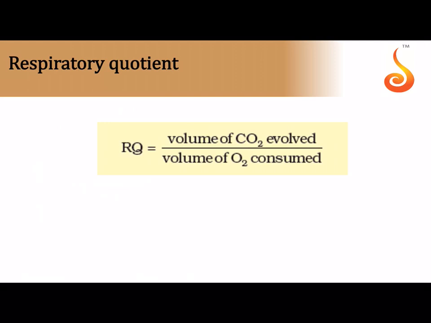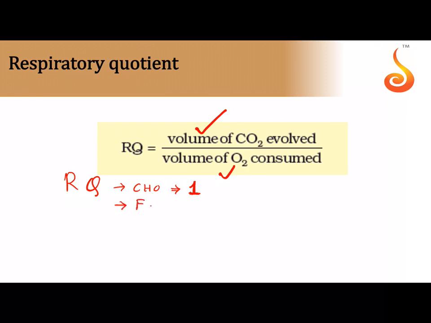The last part is the respiratory quotient. Respiratory quotient is the ratio of the volume of carbon dioxide evolved to the oxygen consumed whenever you break down a component using aerobic respiration. For example, the RQ for carbohydrate is a perfect 1, because the amounts of carbon dioxide and oxygen are equal, 6 and 6, if you see the equation for the breakdown of glucose.